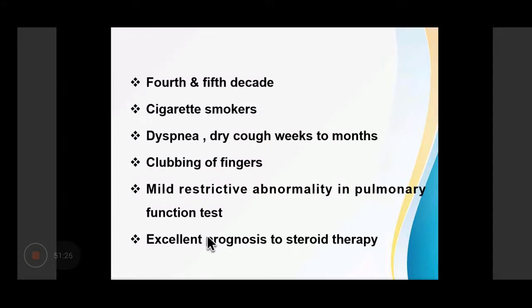It occurs in the 4th and 5th decade, mainly in chronic cigarette smokers, and clinically it presents as dyspnea and dry cough for weeks to months. There will be clubbing of fingers, and there will be a mild restrictive abnormality in pulmonary function test. And they respond very well to steroid therapy.